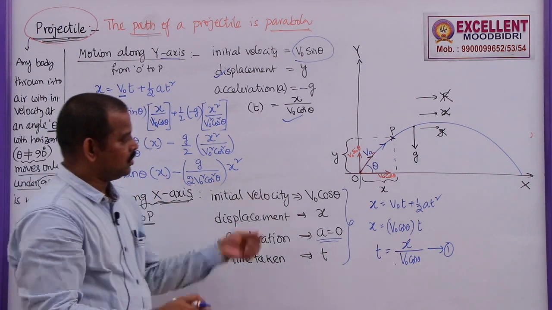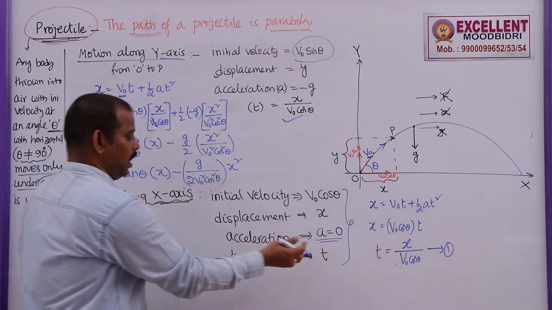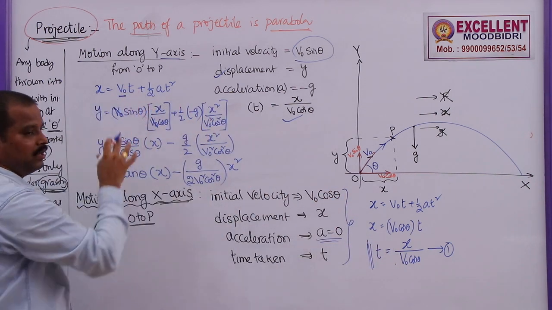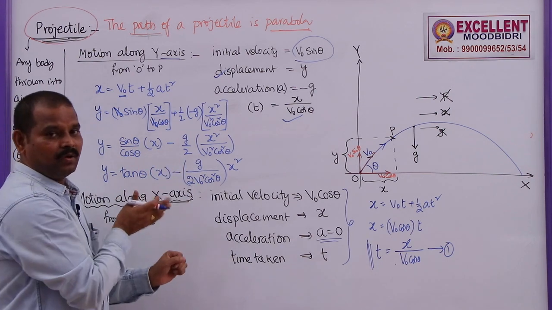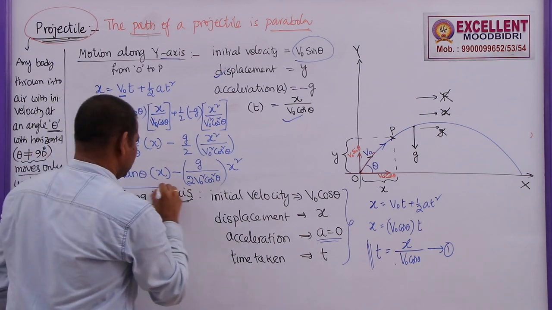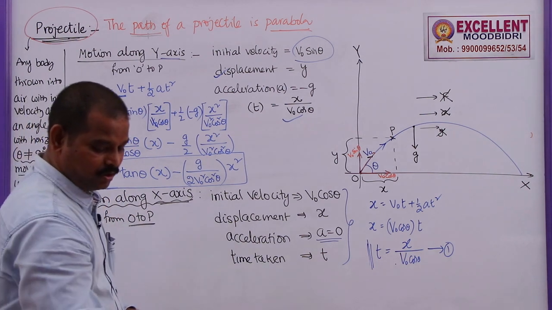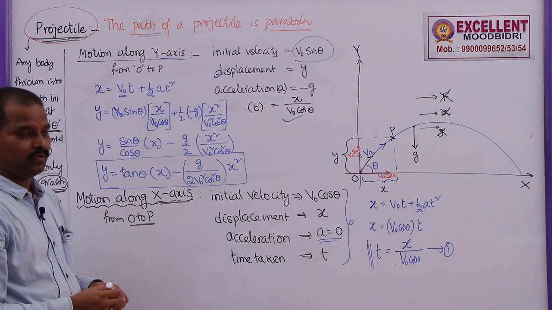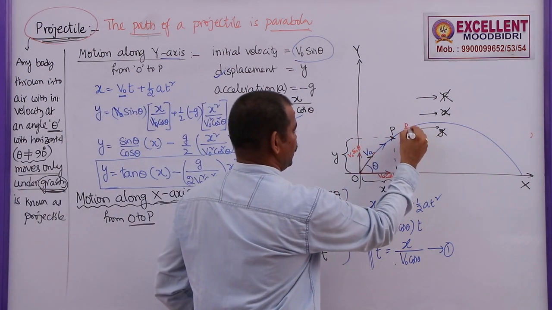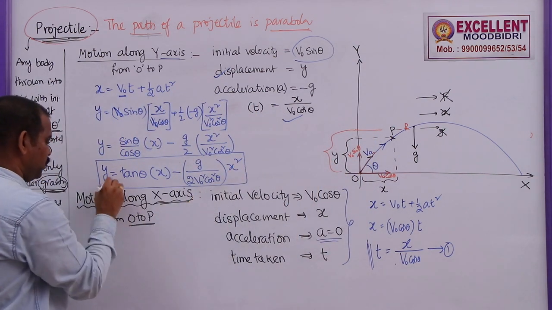Here I am not using only x axis, I am not using only y axis. Here, after finding the time along x axis, I am substituting this in y direction. That means, I am considering both motions here, both x axis as well as y axis. Now, in this case, this is the final expression, and what are the constants here? If you observe this equation, y is a variable. Why? Because if I take point P here, this is y. If you take point P somewhere here, y will change. That means y is a variable.